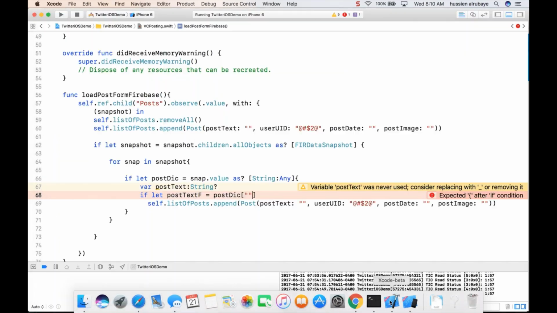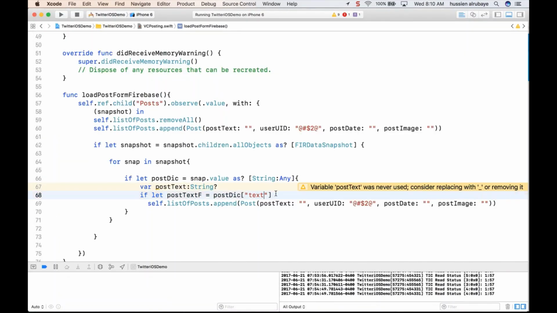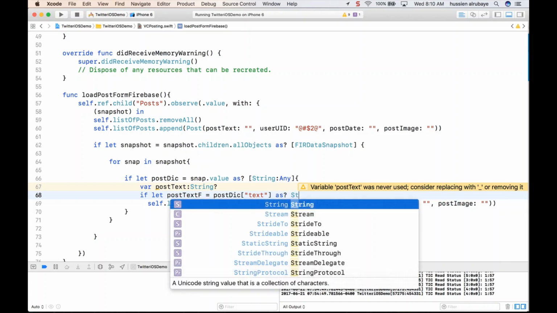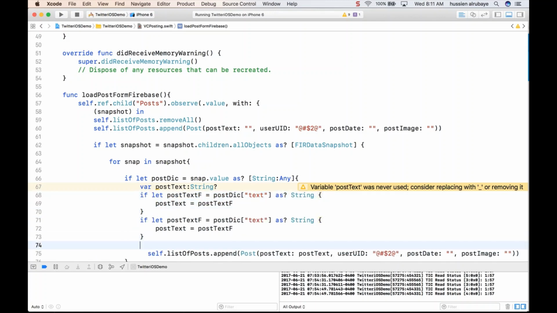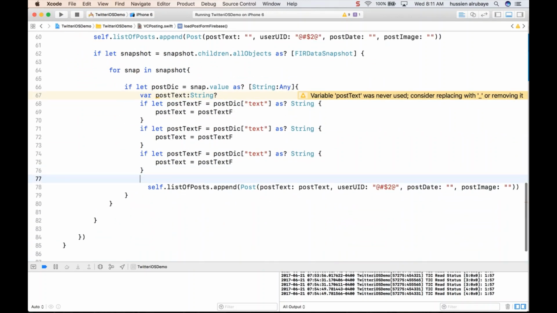So whatever that text is, but this one maybe and maybe not, so I need to change it to string, so I am able to read it and take it off. So now say, hey, this post text will be equal to post text dot f. Okay, so now I could pass it here as a text. I will do the same process for user ID and all other things. So this is for user ID, this post date, and this post image.